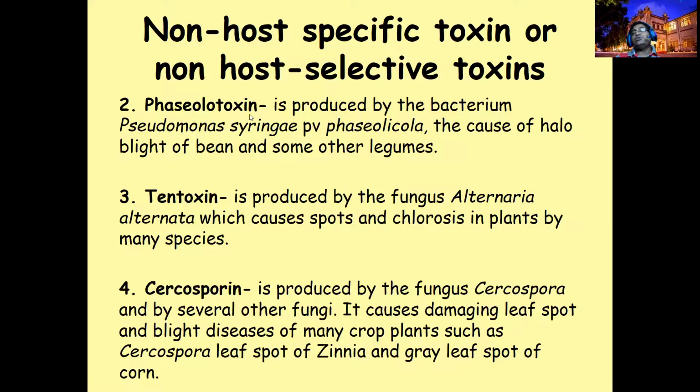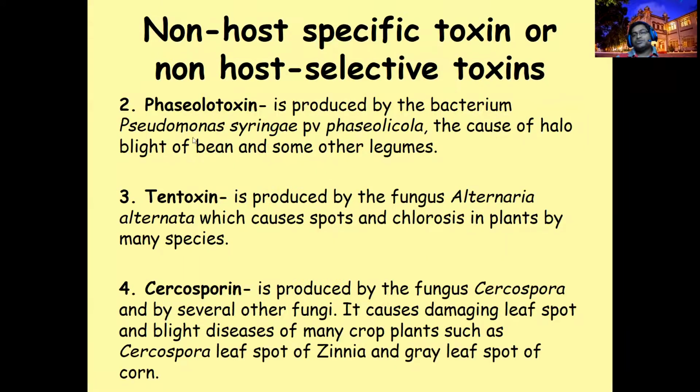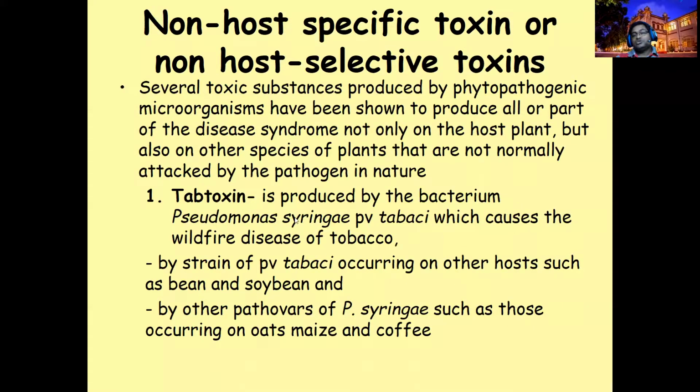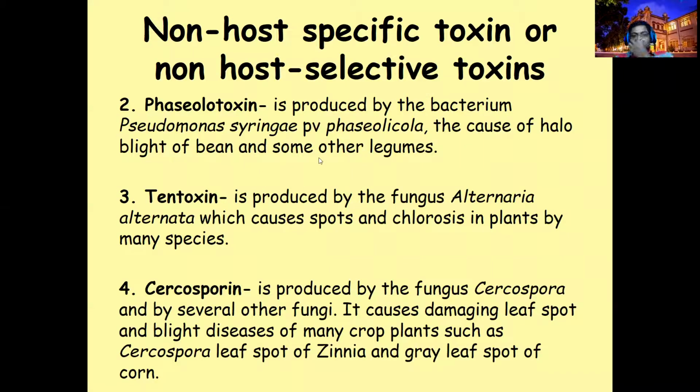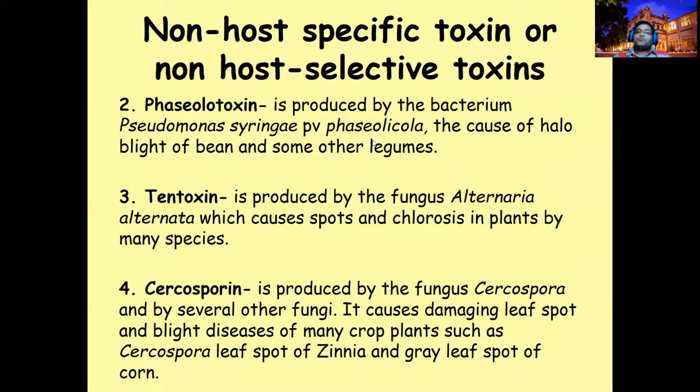The second group is phaseolotoxin, especially on Phaseolus vulgaris, the bean family. Phaseolotoxin is produced by Pseudomonas syringae pathovar phaseolicola. Sorry, this is a bacterium, not a fungus. Pseudomonas syringae is a bacterium, and it attacks the legume family.